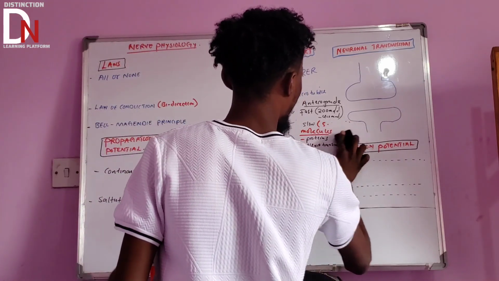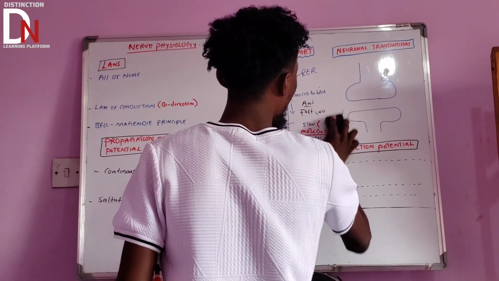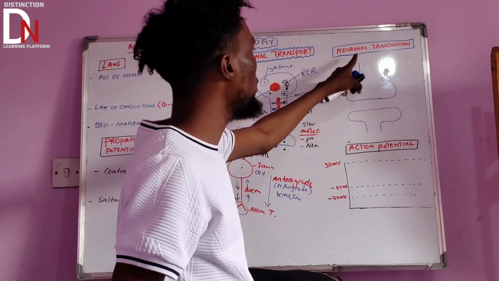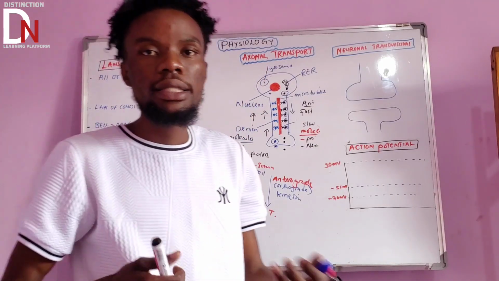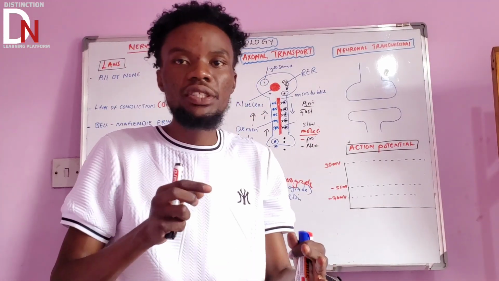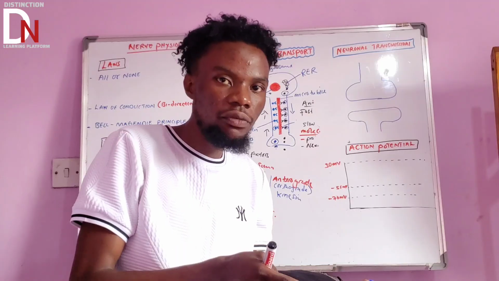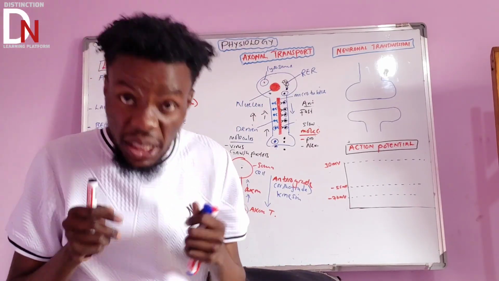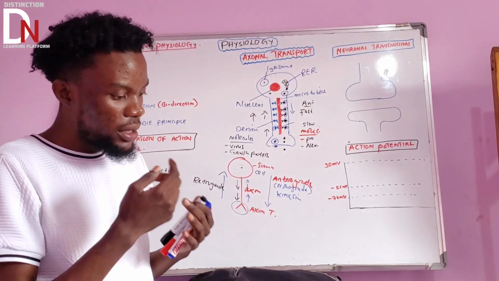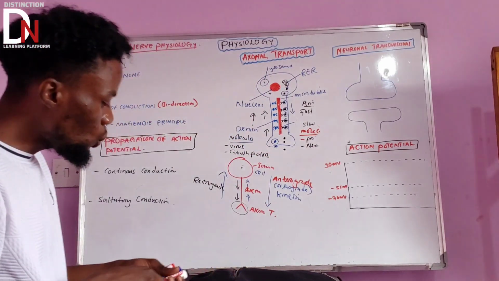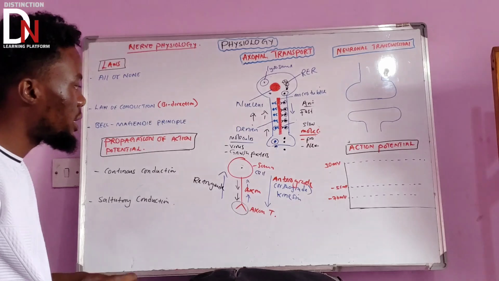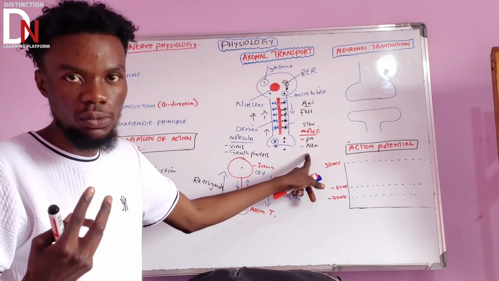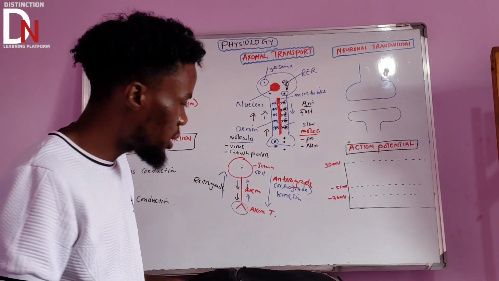So let's go to this part again. We're almost there. So neuronal transmission. Now you need to understand how an electric impulse moves from one nerve cell to another nerve cell. Very, very important part. If you talk about neuronal transmission, we need to understand some very important things. We'll talk now about the neurotransmitters that I was supposed to talk about, the types of neurotransmitters. So let us start with this one.